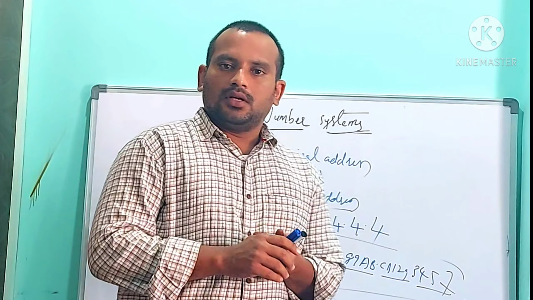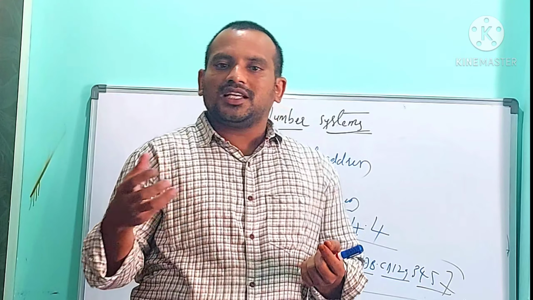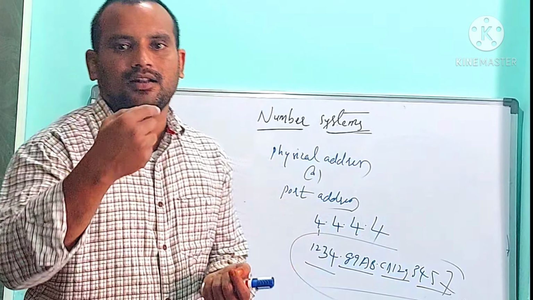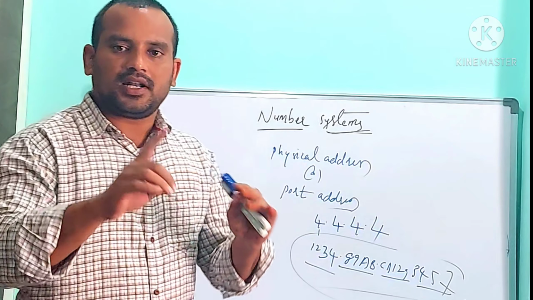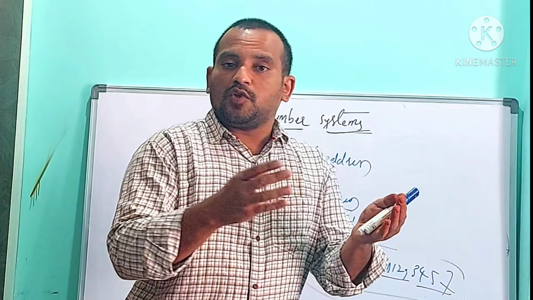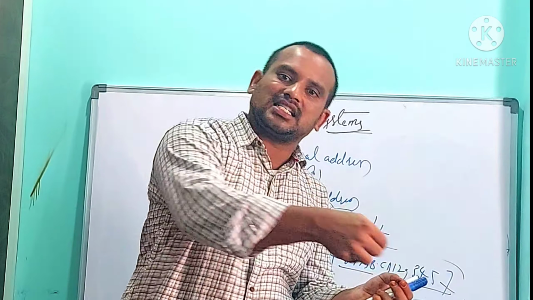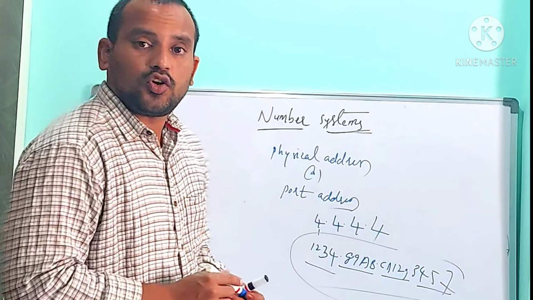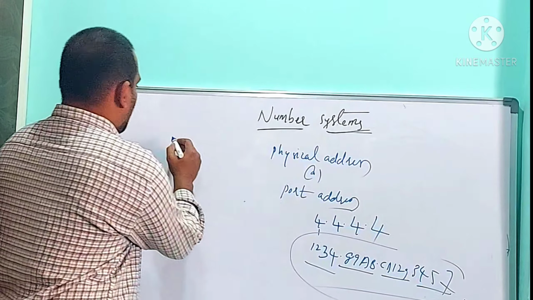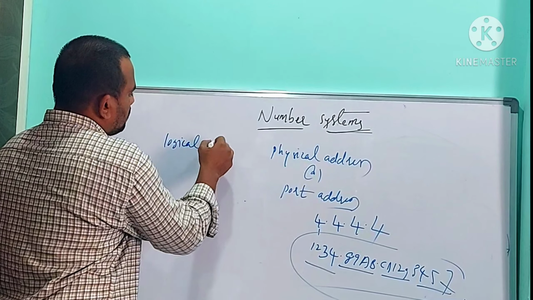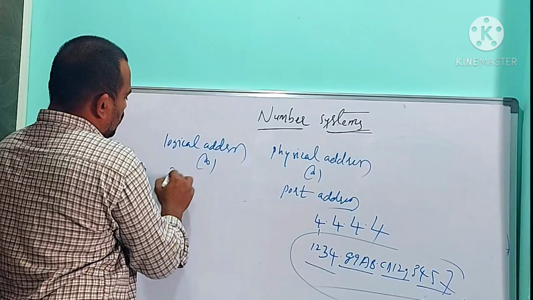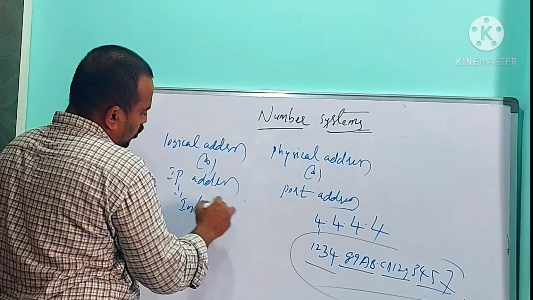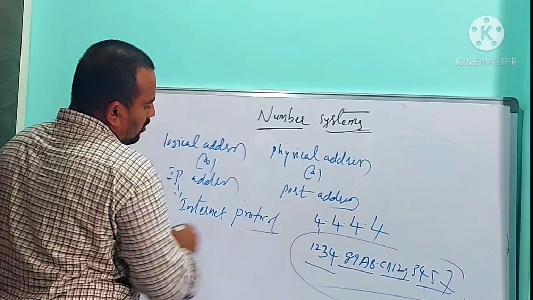Every computer which exists in this world and which is connected to the network, meaning internet connection, has a secondary address. Basically every computer contains one address, that is called physical address. The computer which is connected to the network or internet contains a second address. That address is called the logical address of a computer. Logical address is also called as IP address. IP stands for Internet Protocol.